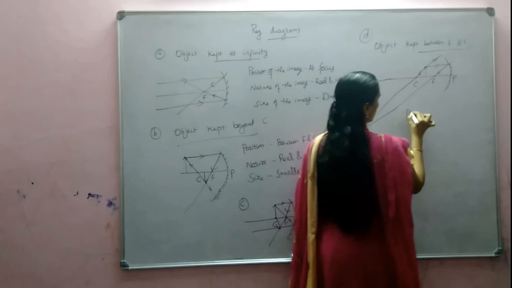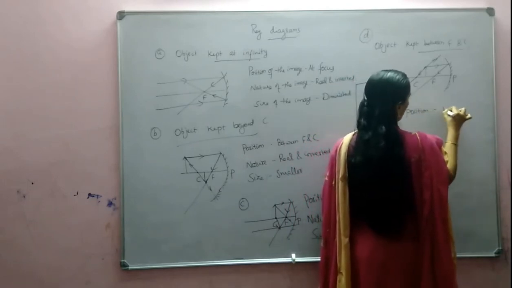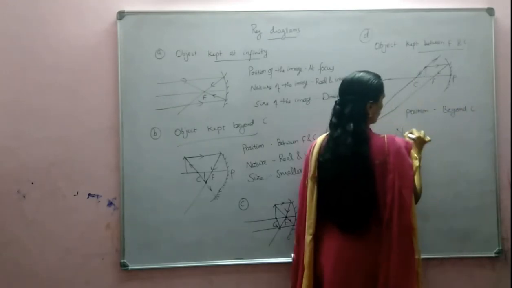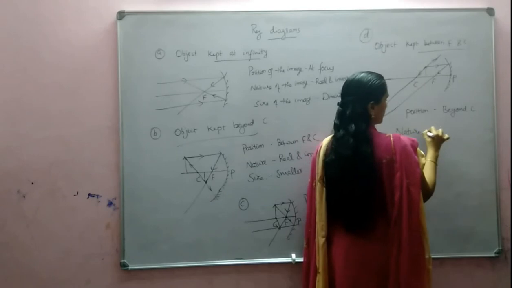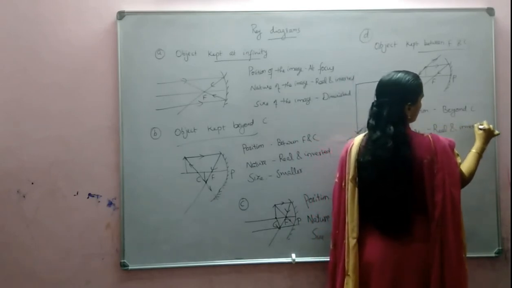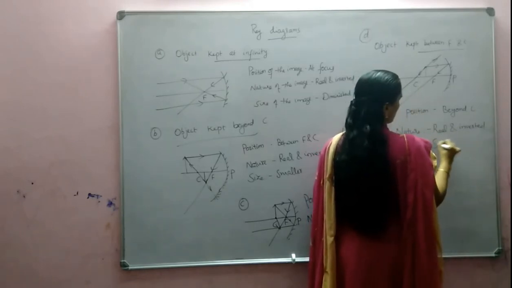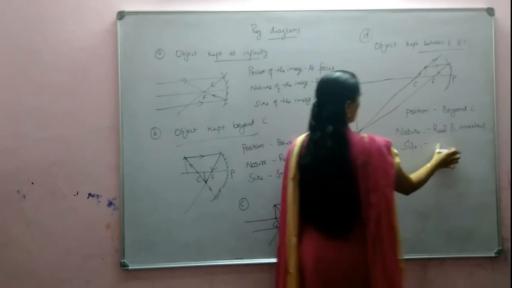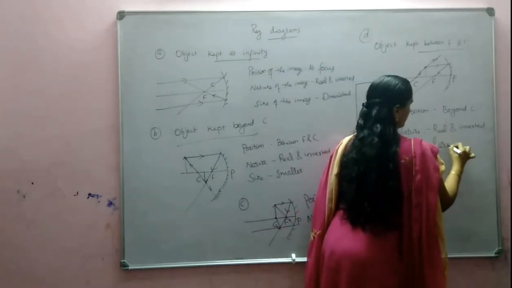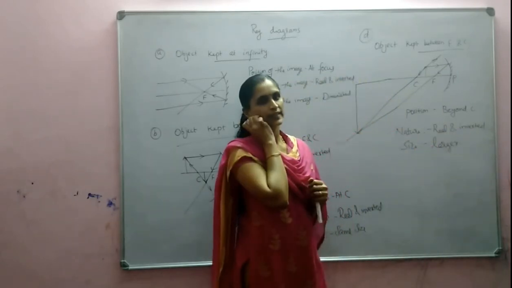So position of the image: beyond C. Nature of the image: real and inverted, and size. What is the size? Larger than the object. No? Larger than the object. Okay, is it clear?